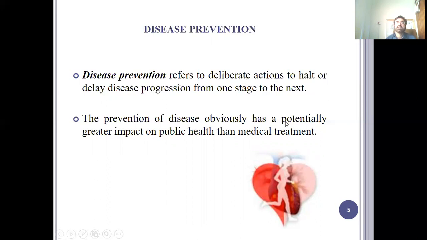The prevention of disease obviously has a potentially greater impact on public health than medical care. It is a common saying that prevention is better than cure. So when you prevent a disease, you are protecting a mass population, preventing the public from getting a disease. And whenever it comes to the stage of medical treatment, it is so costly that a poor country like us cannot afford it if a mass population gets the disease.